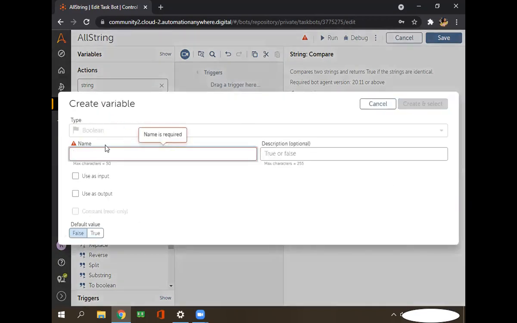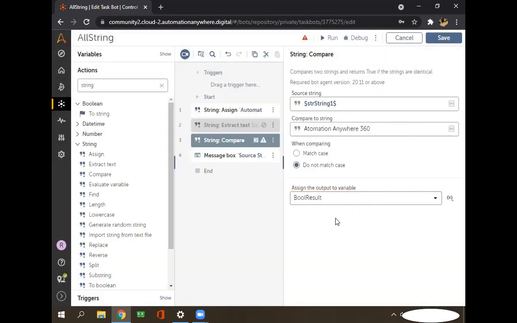The type is boolean, so I'm creating the variable as boolean type. The default value is either false or true, but we don't have to select anything there. If they do not match, it will give you the false result. If it matches, it will give you the true result.